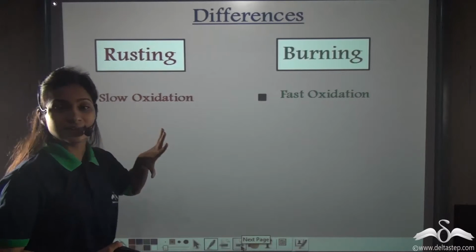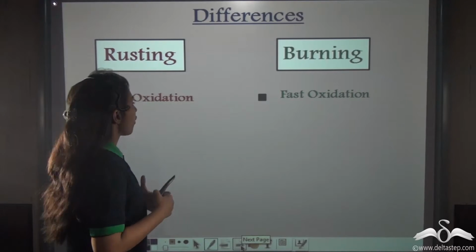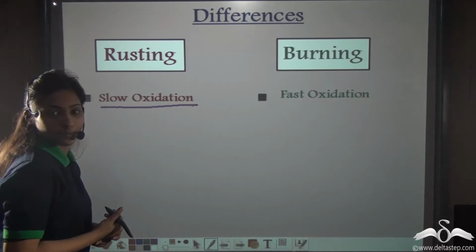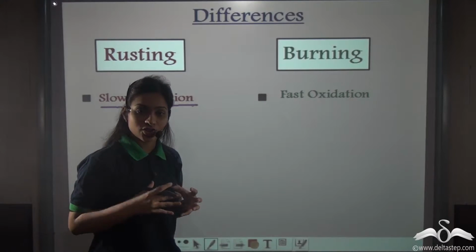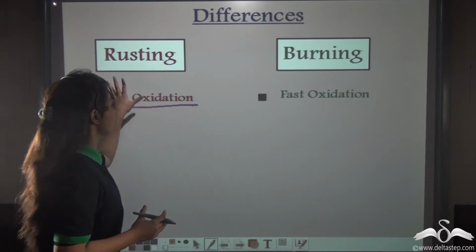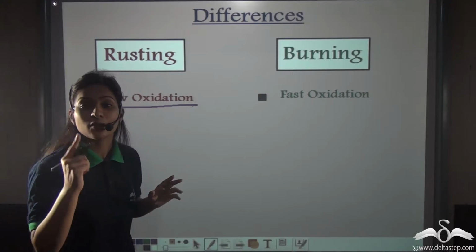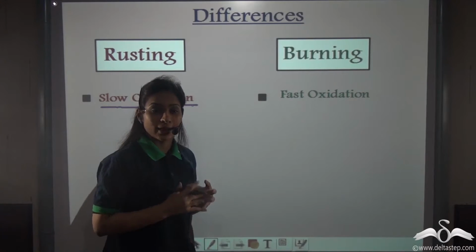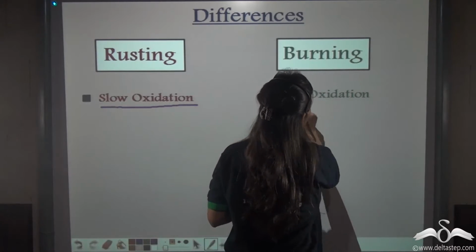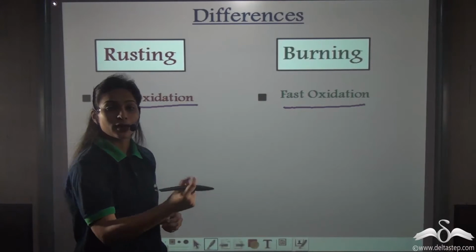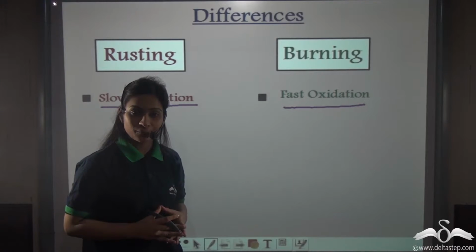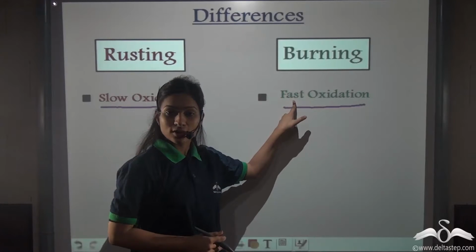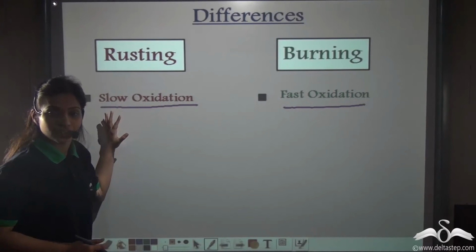Now, let us see some differences between rusting and burning. One difference is that in the process of rusting, slow oxidation takes place. Just now you saw that both require oxygen and both form oxides, but in the case of rusting, this is a slow process. In one day, a new iron nail will not rust on its own. It will take some time. But in the case of burning, fast oxidation takes place. Well, if you burn a paper right now, it will burn immediately. It won't take a long time to burn. So you can say that in burning, fast oxidation takes place, while in rusting, slow oxidation takes place.